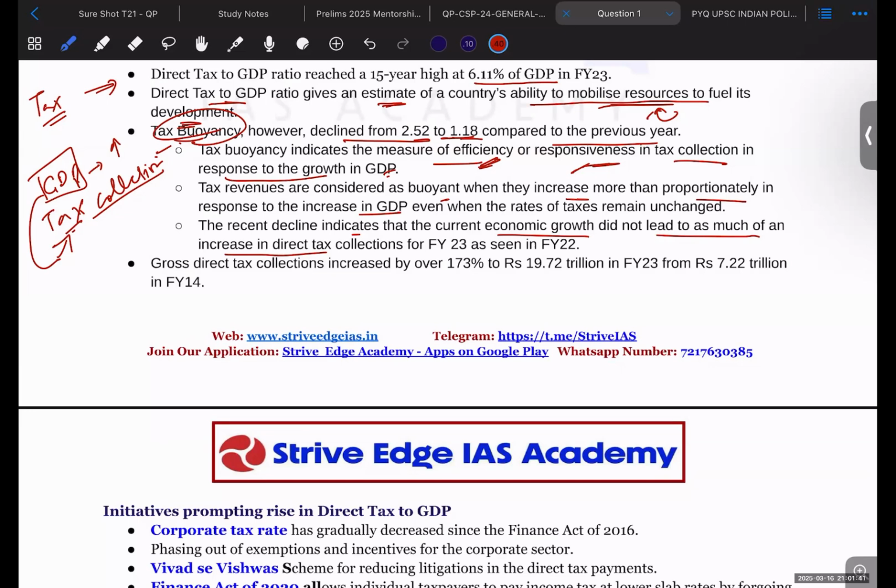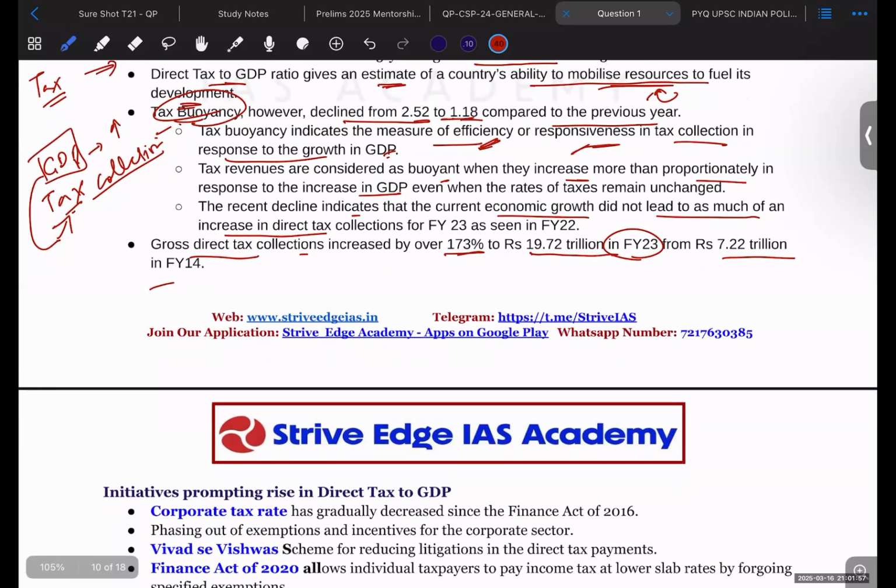So gross tax collections increased by over 173% to rupees 19.72 trillion in fiscal year 23, as compared to 7.2 trillion in fiscal year 2014. Okay, so there is an increase of 173% in the direct tax collections.